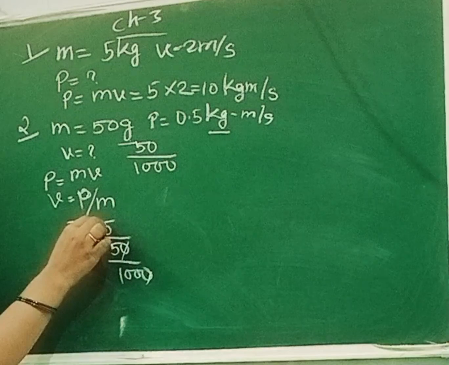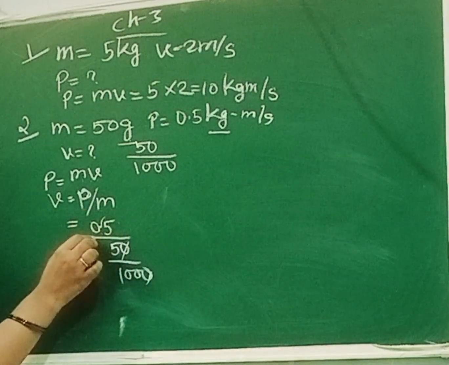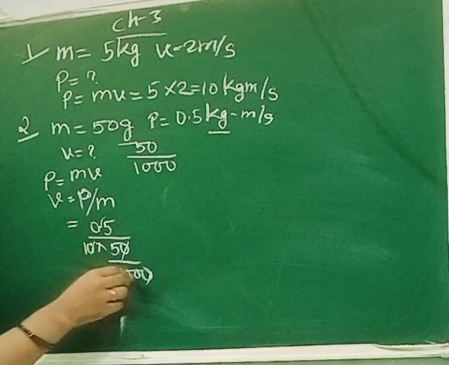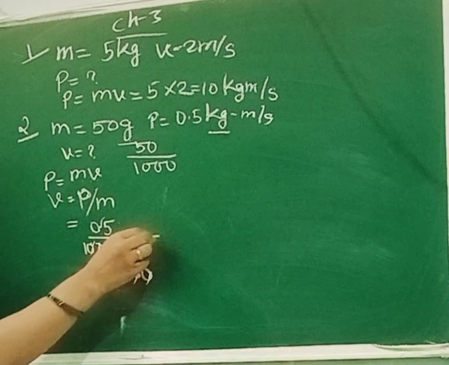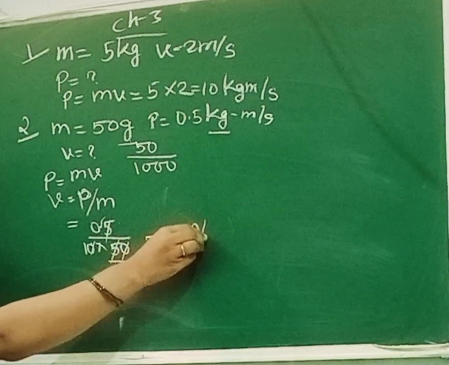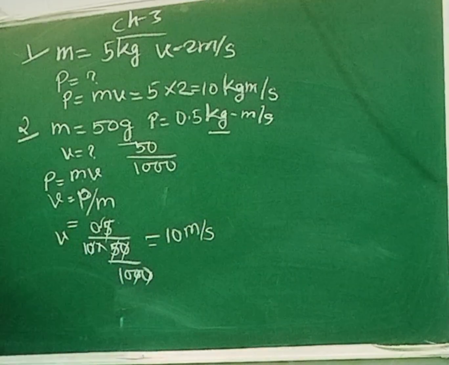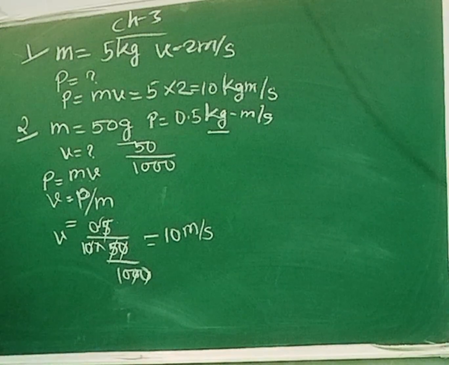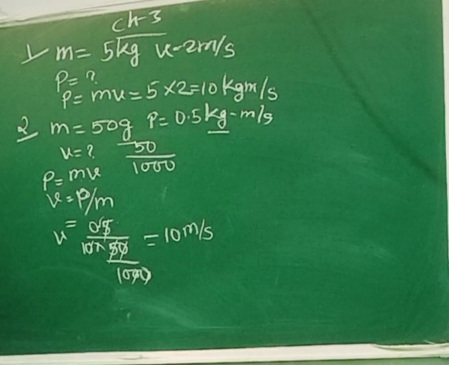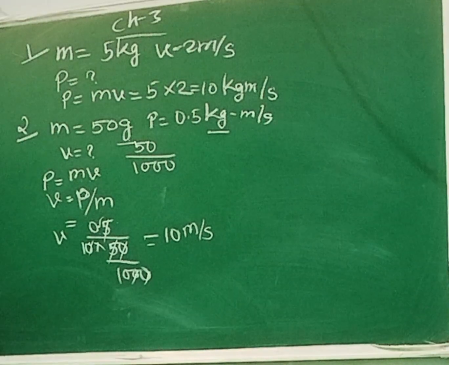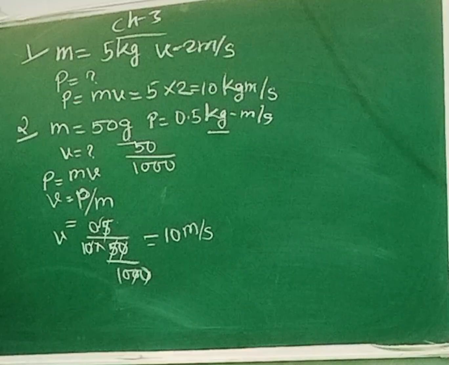0 0 cancel, this point if you will take out, this will come here into 10. Okay, now 0 0 again cancel, or this 10 will go upside. 5 5 cancel, this will go in the numerator. So V is equal to 10 meter per second. Only this is your answer. V is equal to 10 meter per second. I hope this question is clear to you. Now we will move forward to question number 3.